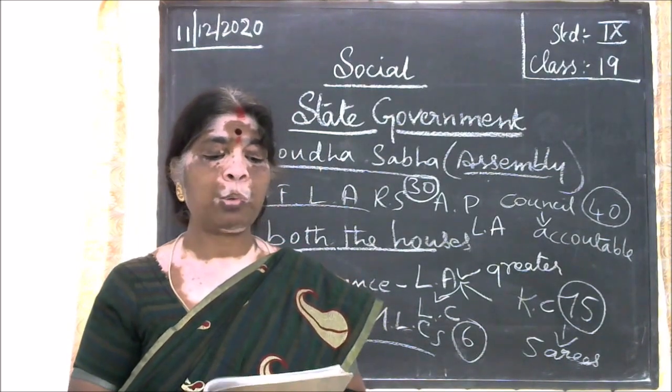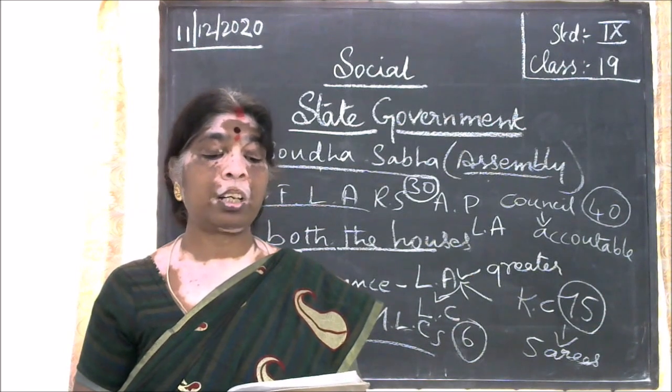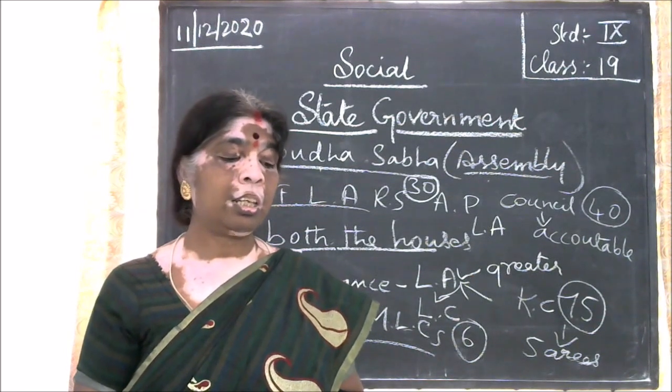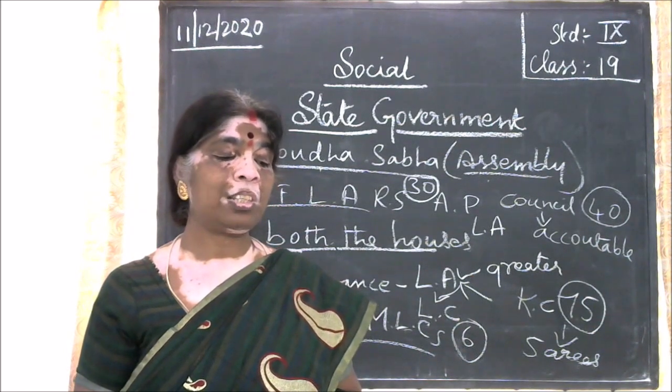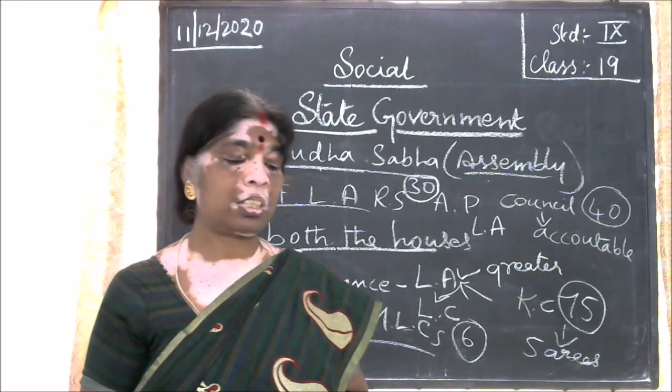Then what is the process of creation of an act? In the first reading, the person who tables the bill reads out the text loudly.